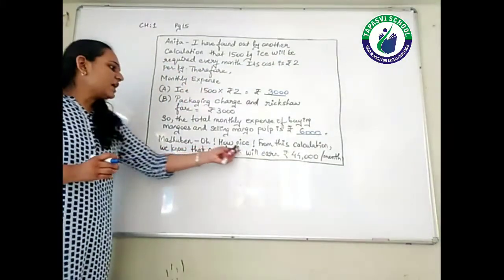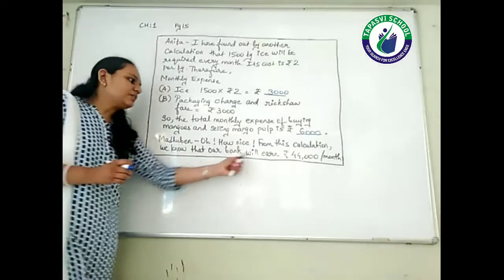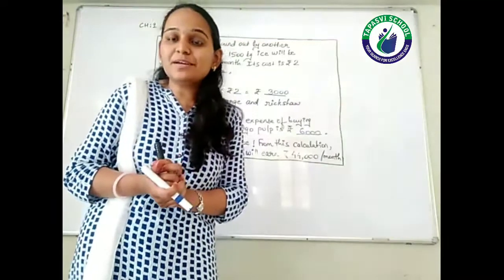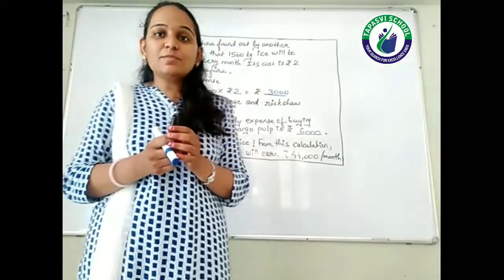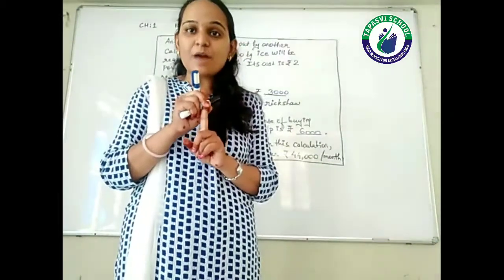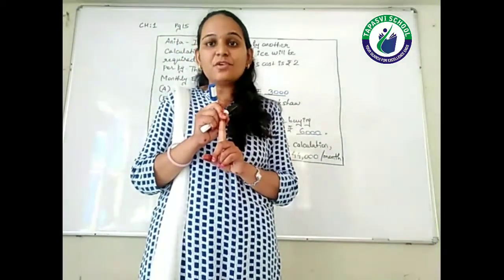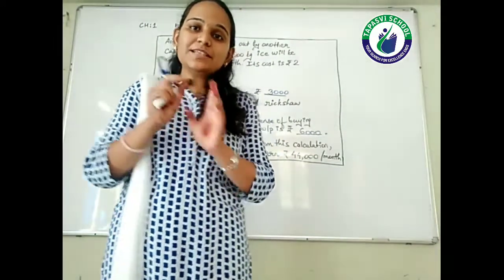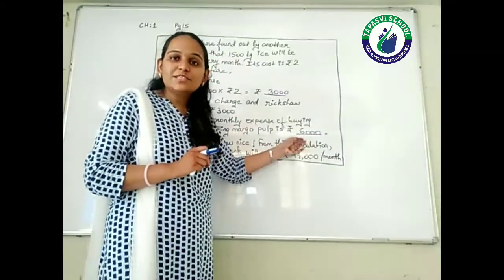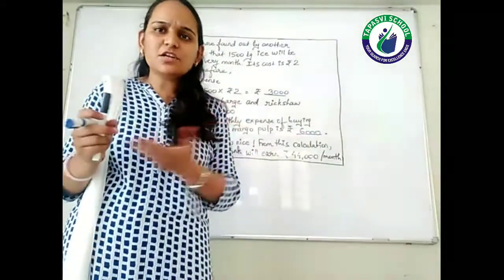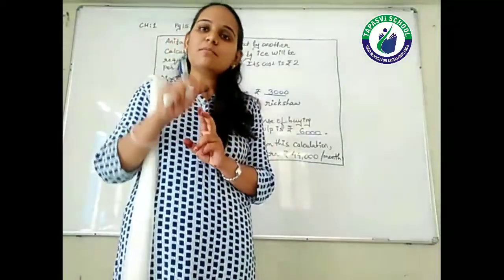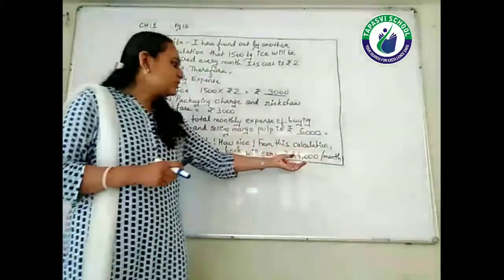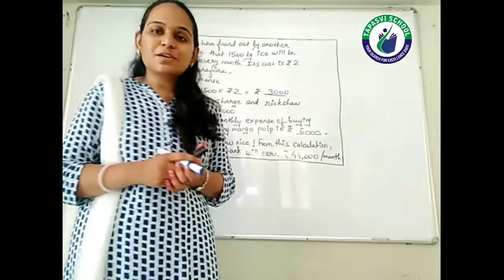Madhuben, oh how nice, from this calculation we know that our bank will earn rupees 44,000 per month. Why is only 44,000 per month written, right? Remember students, I talked about page number 14 that 50,000 is the amount which they can earn from this business. 50,000 is their earnings for the 1 month. Out of that, 6,000 is being spent on these expenses, that means ice, the auto rickshaw and the packaging fare. So 50,000 minus 6,000 is 44,000. So actually their bank can earn 44,000 rupees per month.